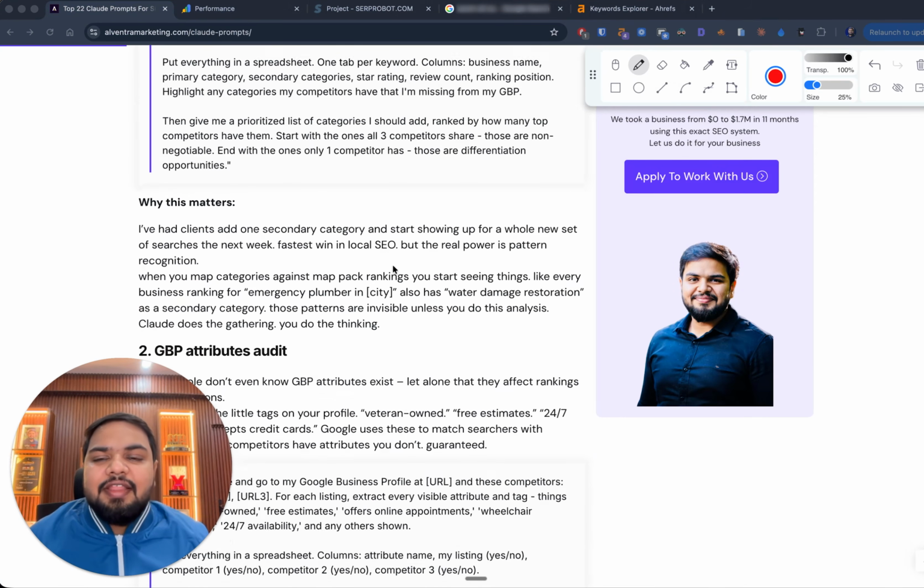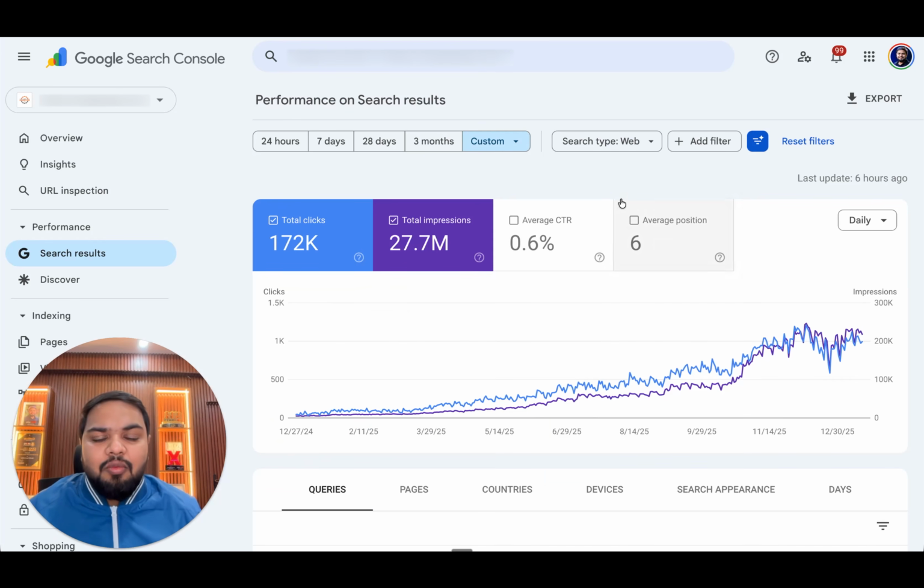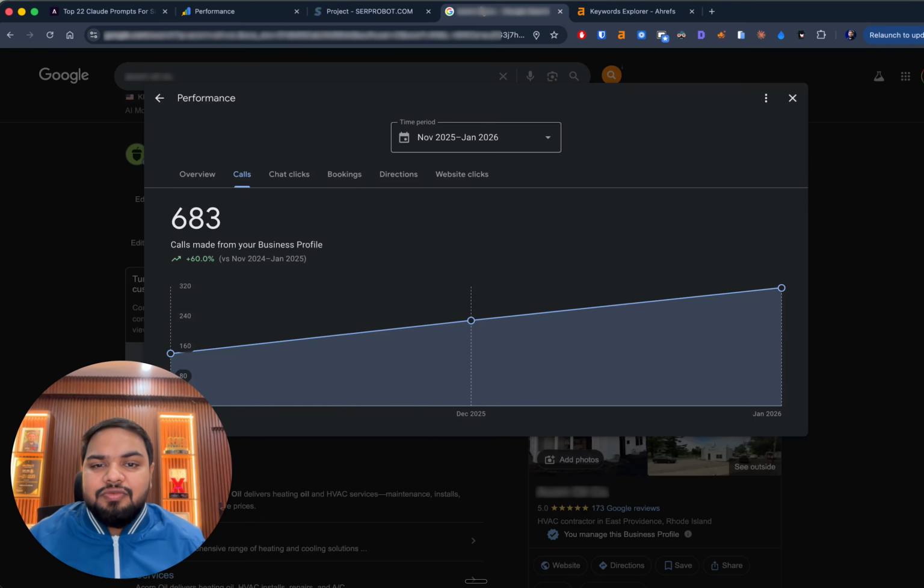And the next thing that we want to do, if you're a local business, for example, is your Google Business Profile, which is such a huge ranking factor. Let me show you what kind of results we have been able to get for businesses. This is one business. We were able to take them from $0 to $2.8 million in revenue. This is an HVAC contractor. We were able to take them from 140 calls in November to 300 plus calls in January.